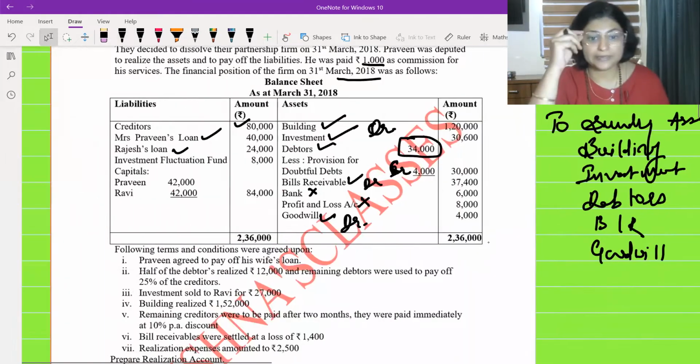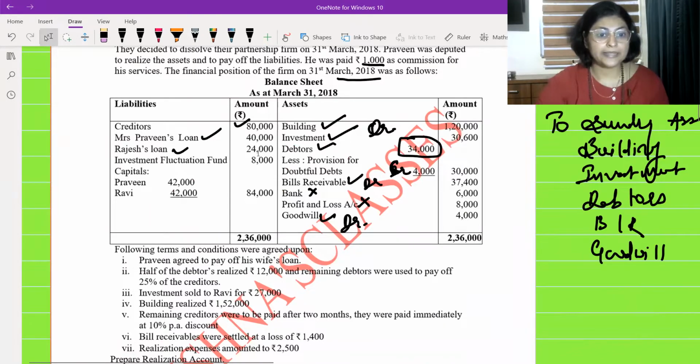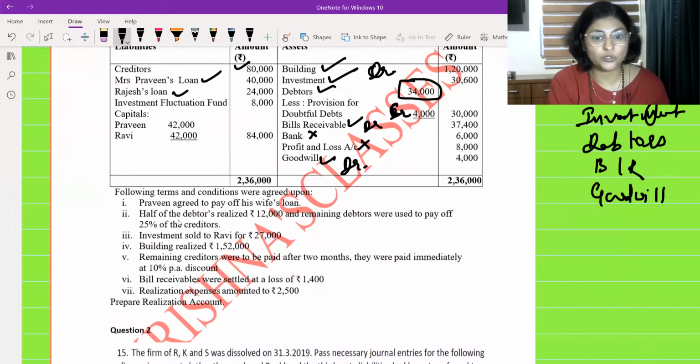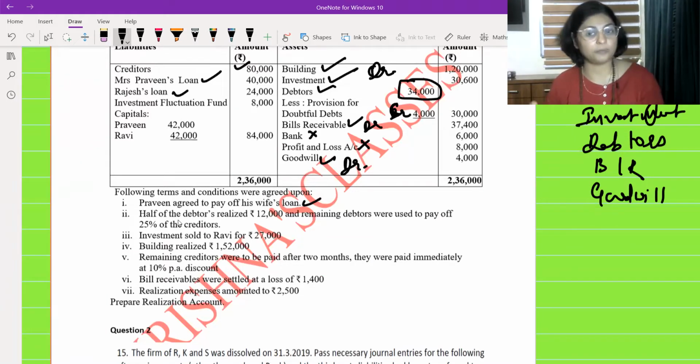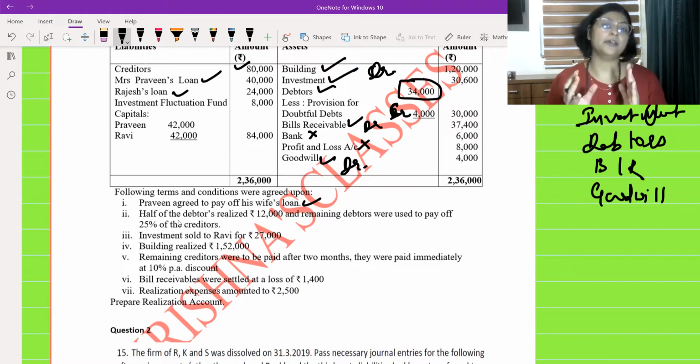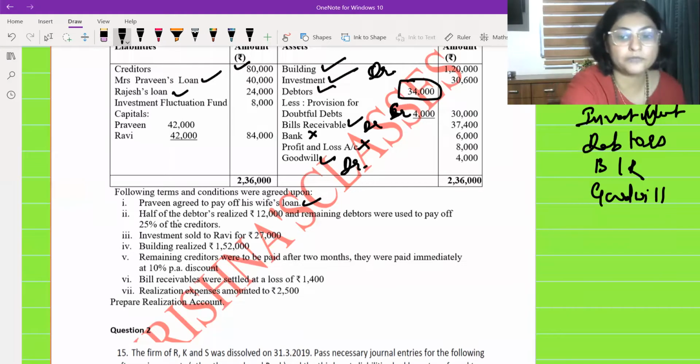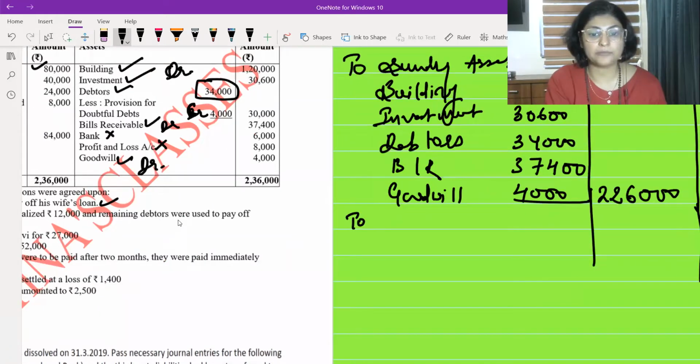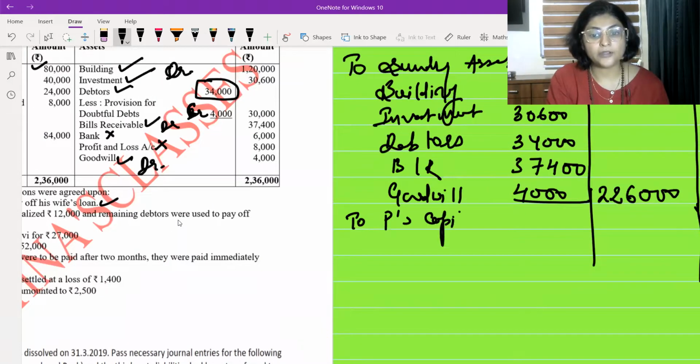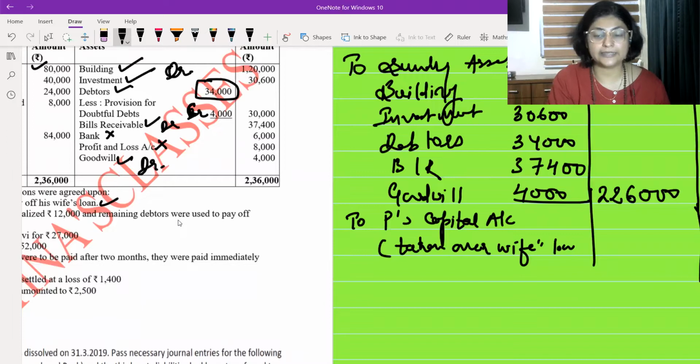Now let us go to the additional information given to us. What is the additional information given to us? Let us have a look over here. The additional information is saying Praveen agreed to pay his wife's loan. Who is Praveen? Praveen is one of the partners. And his spouse had given a loan to the firm. Now he has agreed to take the liability of paying the loan to his wife. Whenever a partner takes over a liability, it always comes on the debit side of realization account. Here I'm going to write to Praveen's capital account and always mention in the bracket for what we are debiting it. So we'll write taken over wife's loan.